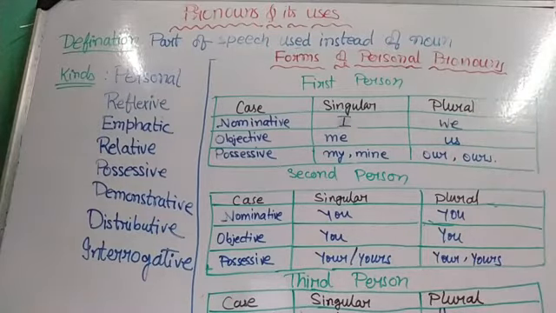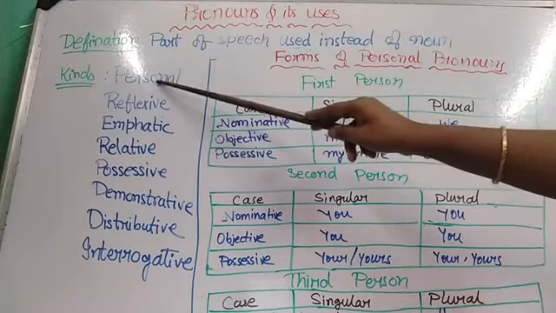Now, when I say I love my sister, when I'd be indicating my sister for the second time, I would not be saying my sister, I'd be saying she, right? I love my sister. She is, say, 5 years old. She studies in a good school, right? So I'm using she. I may also use her if it is necessary instead of the words my sister. So that is she, her. These are all examples of pronoun.